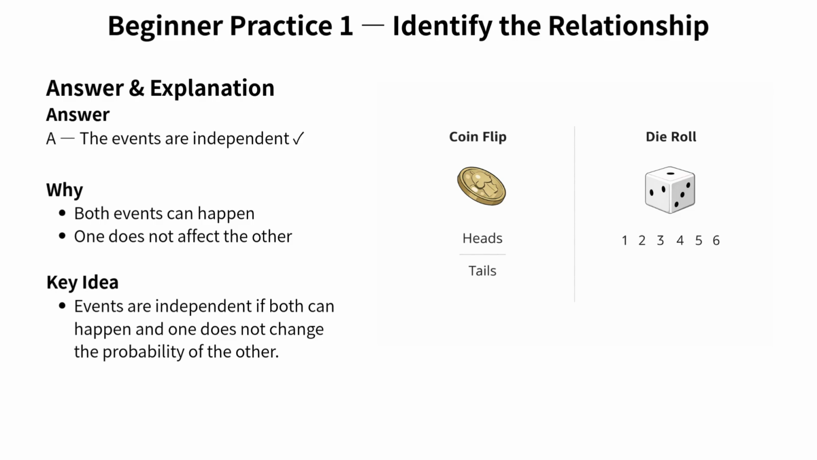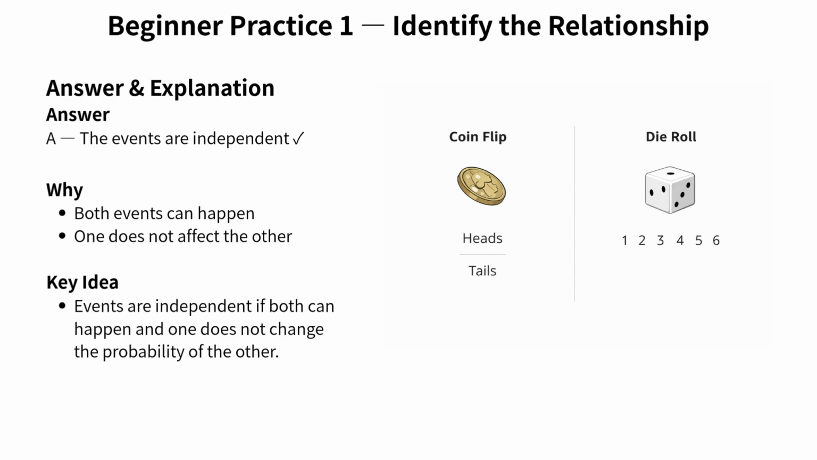die roll. Look at the images on the right. The coin shows heads and tails, and the die shows all 6 numbers: 1, 2, 3, 4, 5, and 6. The coin's outcome doesn't change any of those 6 possibilities on the die. Now, here's the key idea at the bottom of the slide, and this is worth remembering for every SAT probability question you encounter. Events are independent if both can happen and one does not change the probability of the other. That definition matches our situation perfectly.